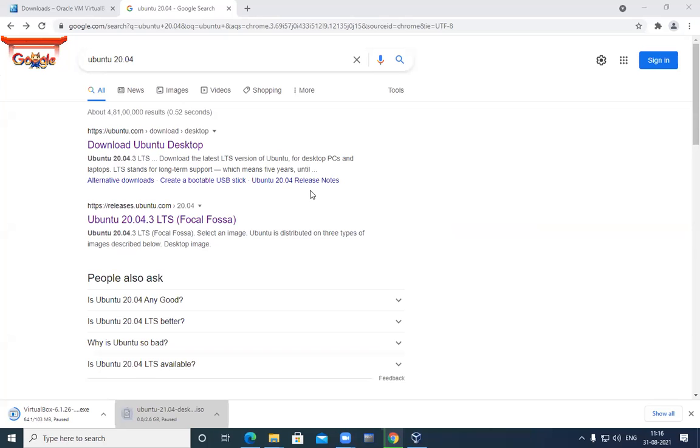If our system or motherboard is 64-bit, then we can download 64 as well as 32. But if our motherboard is 32-bit, there will be a problem downloading a 64-bit operating system because it is not compatible with it.